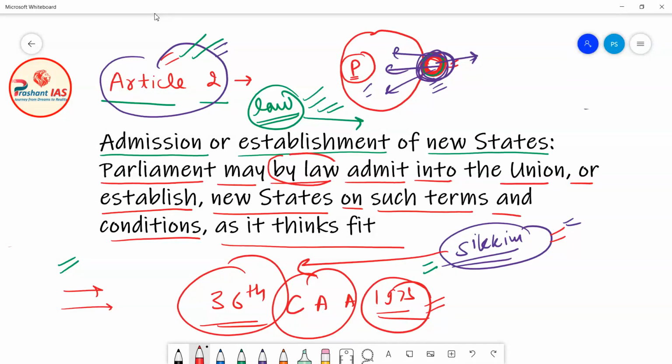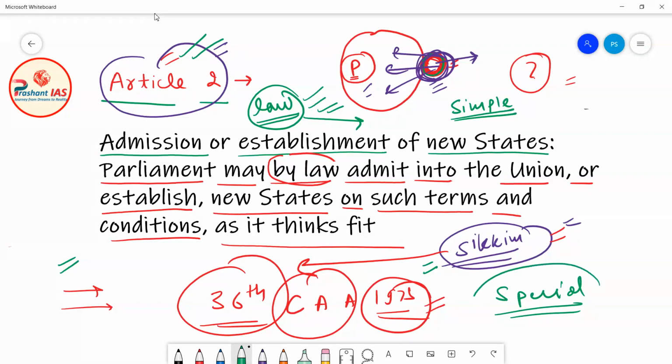So now you can ask one question from me. You can ask me that a simple majority is needed in ordinary lawmaking, and a special majority is needed in amending the constitution. Getting a simple majority is easy and getting a special majority is difficult.